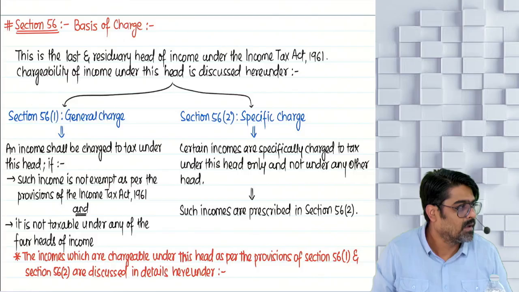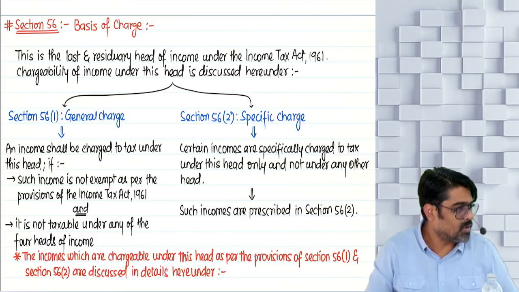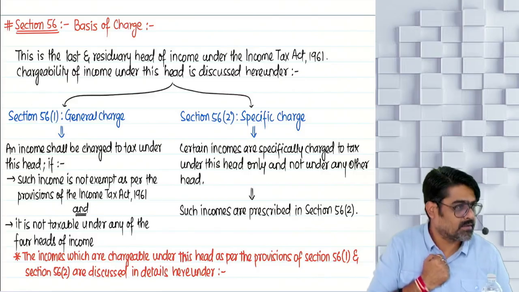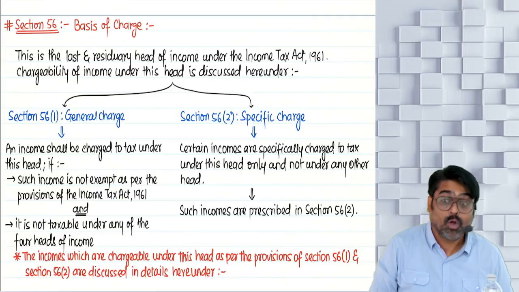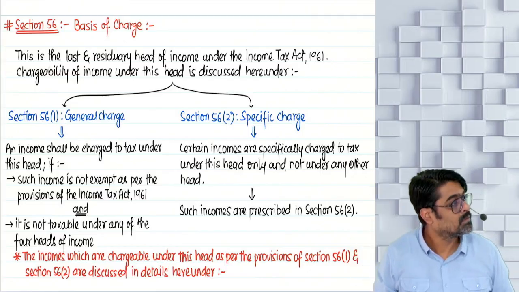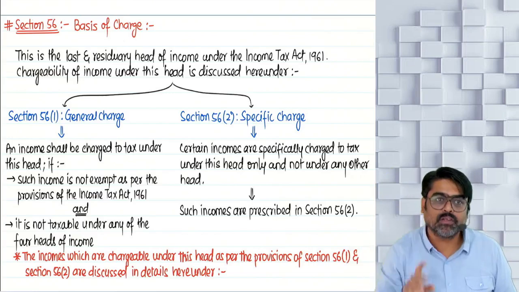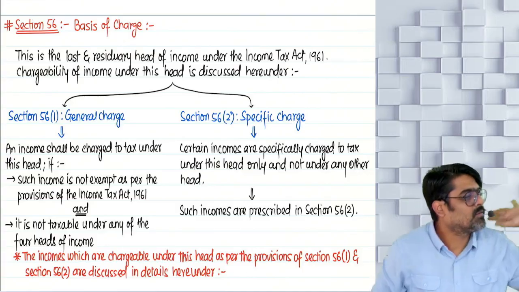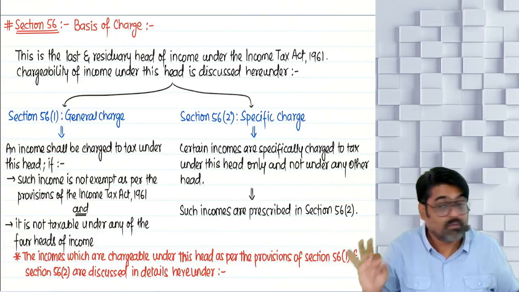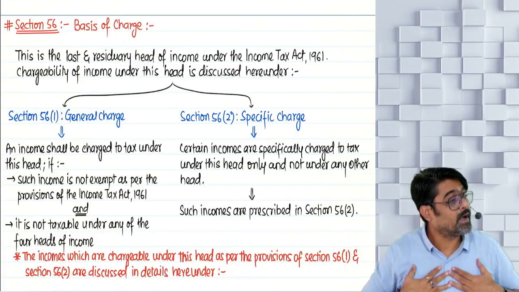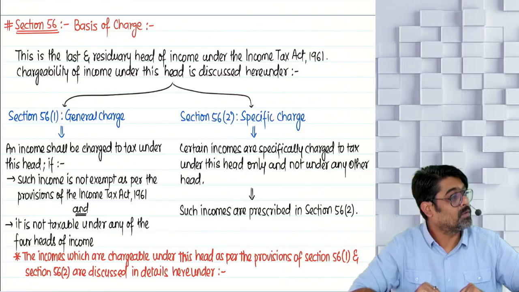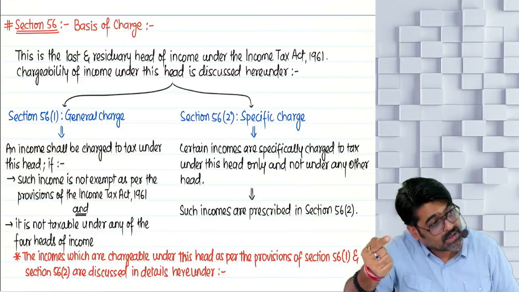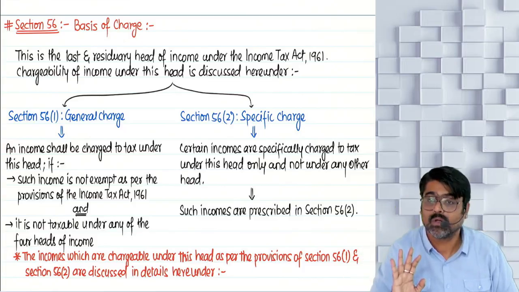Understanding? So this is general charge. The income came to the IFOS side. Because of which section are you coming here? General charge. The income will tell you. Understanding? But there are certain special types of incomes. A list is given. If you see any of these incomes, close your eyes and tell them, hello, you are going to go to IFOS only. No other head will take you. This is the only head which can accept you as taxable. These incomes cannot be taxed under any other head except IFOS. Yes or no? So the list of those incomes.